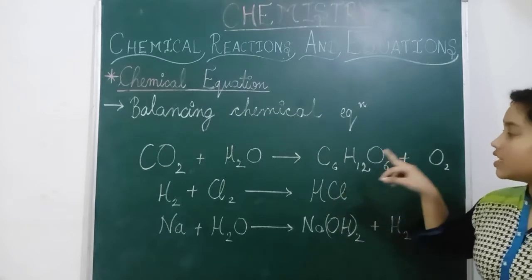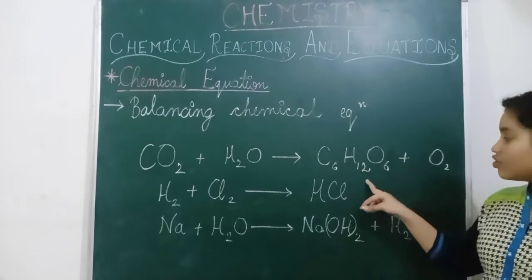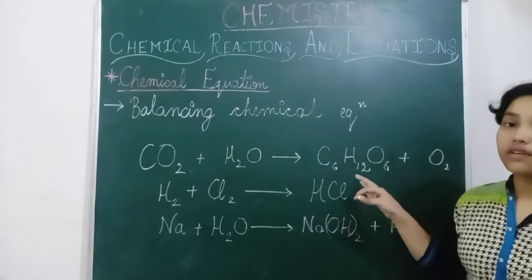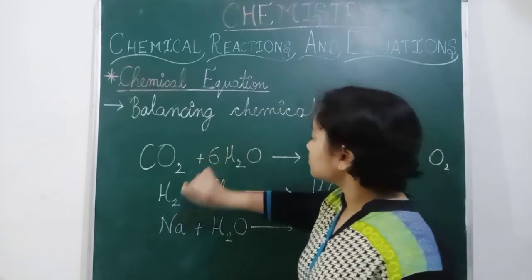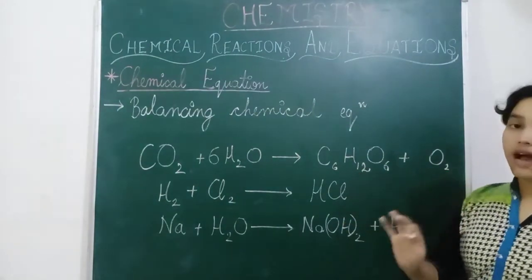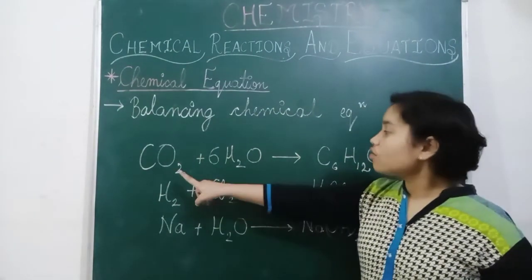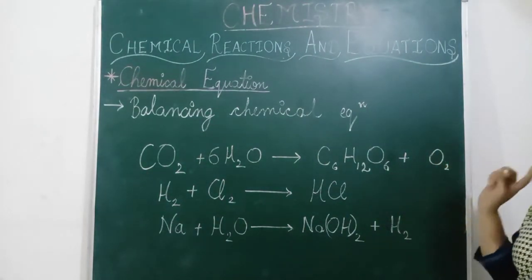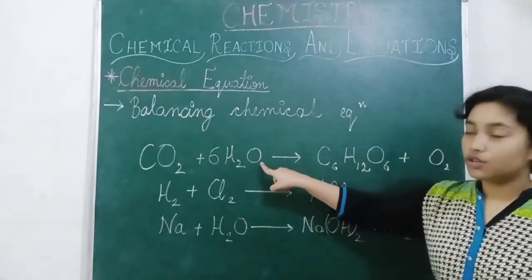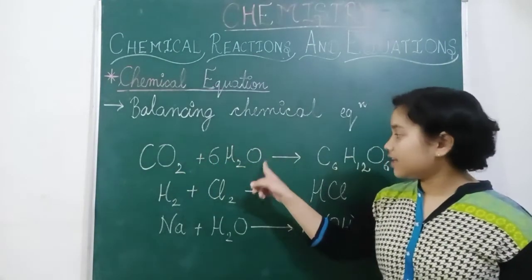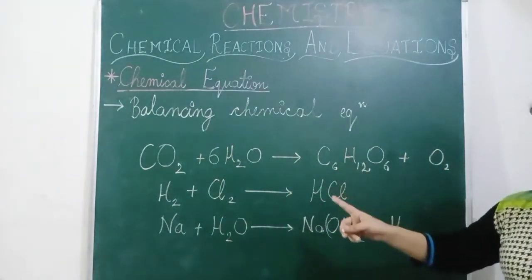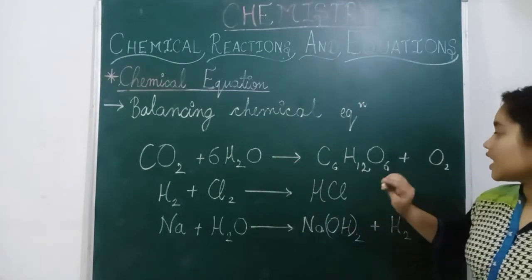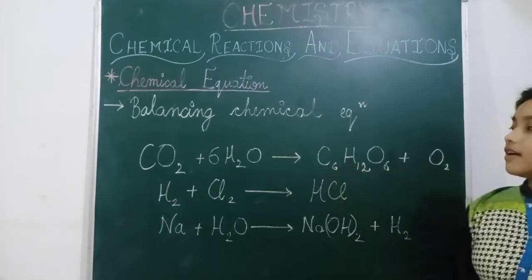So firstly we will balance the hydrogen. Hydrogen is 12 here and hydrogen is 2 here. So we will multiply by 6. Now 6 2s are 12 and hydrogen is balanced. Now the second is oxygen. This is 6 and 2, they are 8. And here oxygen is 2 and 6, yes, 2 and 6 is 8. So oxygen is balanced. Now carbon is 6 here.